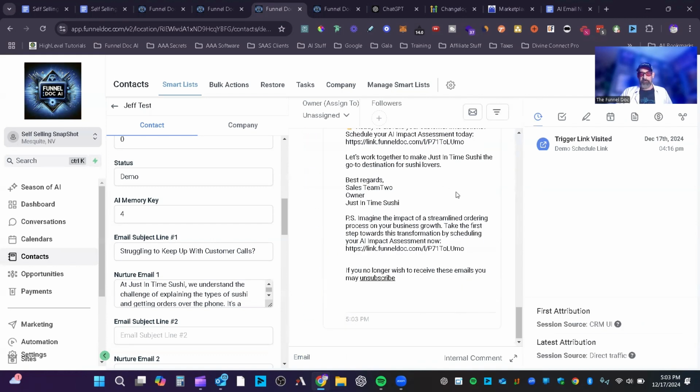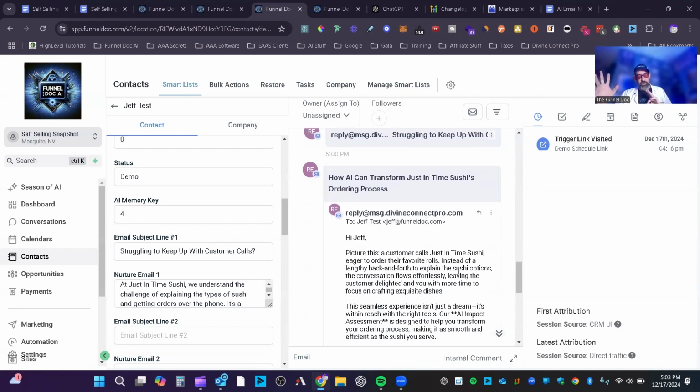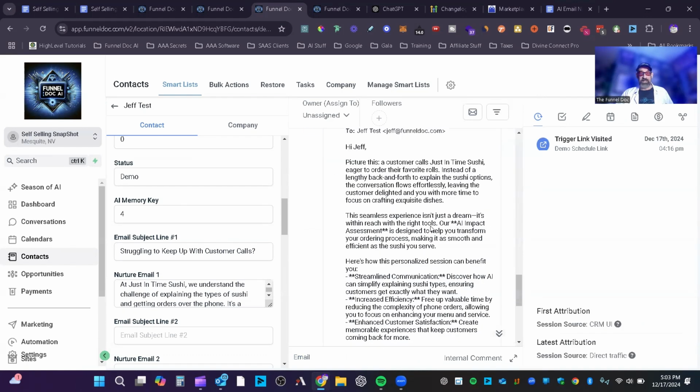Here we go. Headline: How AI can transform just-in-time sushi ordering process. Again, it's keying into their business, and we can work on the subject line. I'm going to work on that one a little bit more. It will get better, a little more hooky. I don't want to be too clickbaity, but I'll work on that some more. But I love the emails.